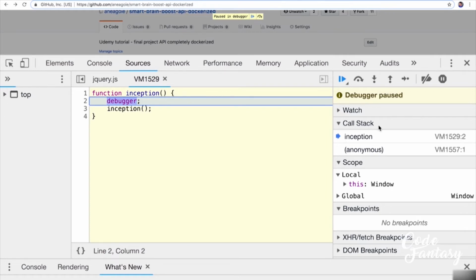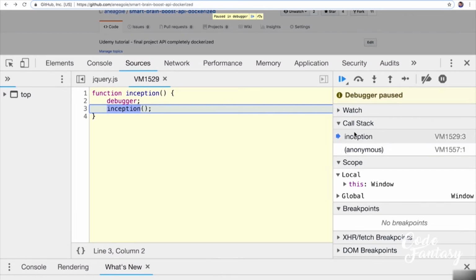Now from the name Stack Overflow, this might give you a bit of a hint. Right now, we've called the inception function right here. We haven't called it the second time around. If I click on the step over icon over here, it's going to go to the next line of the code, and now it's going to call the next inception function. Have a look over here at the call stack as to what's going to happen next.